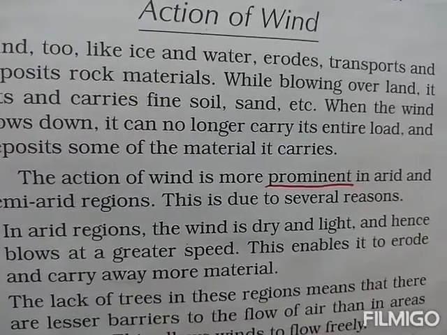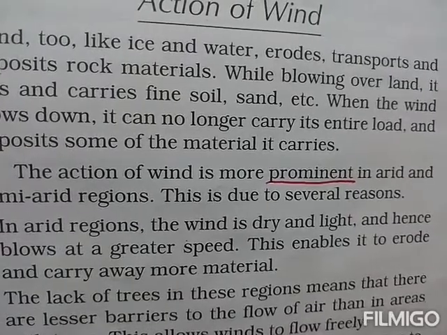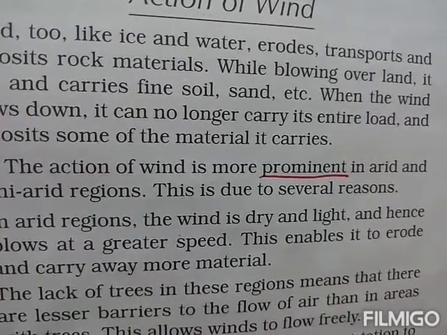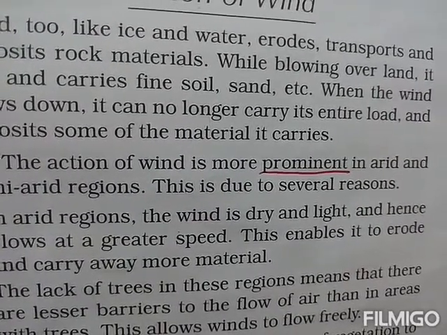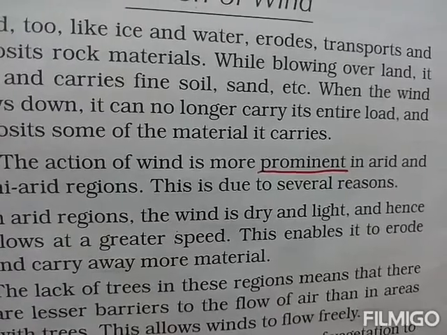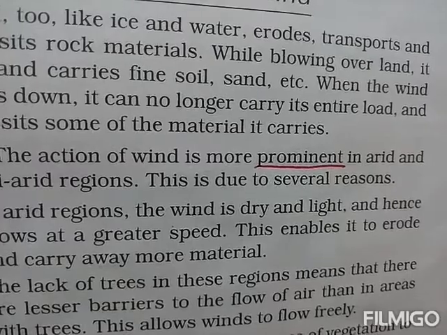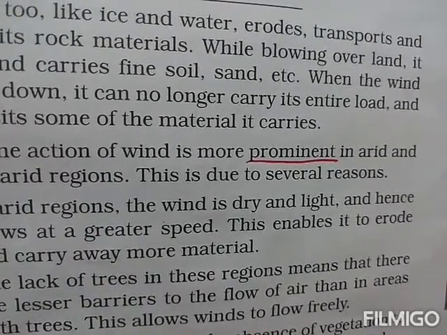It is the most effective agent of erosion in the desert, where it blows freely because of the absence of vegetation. As you know, there is less vegetation in the desert area. So a large amount of sand, dust particles and gravel, means pebbles, are carried with strong winds which erode the rocks.